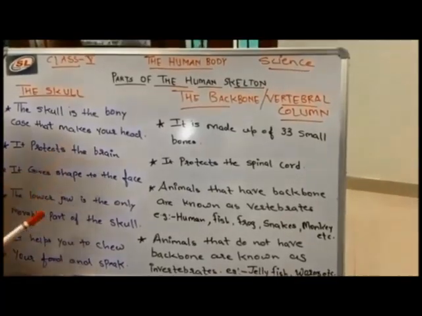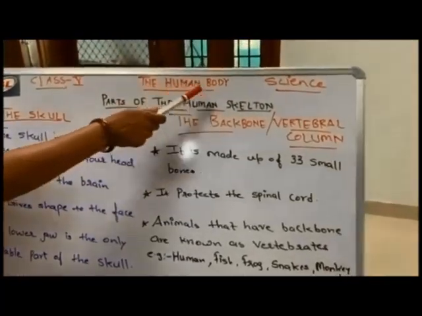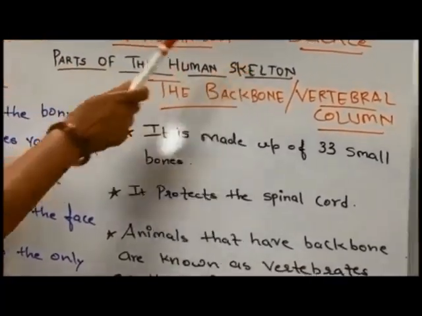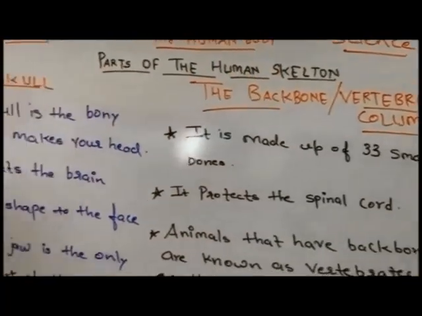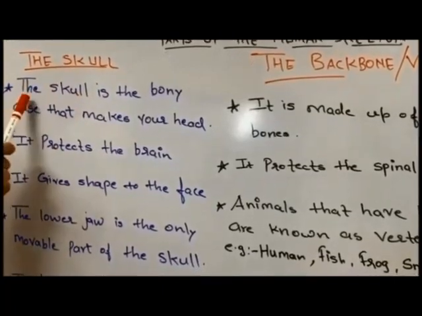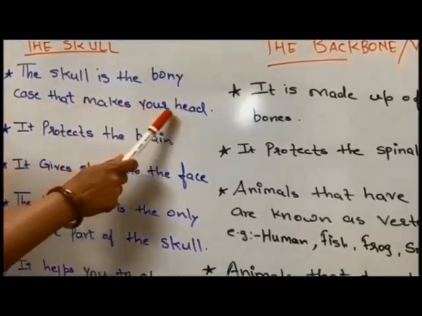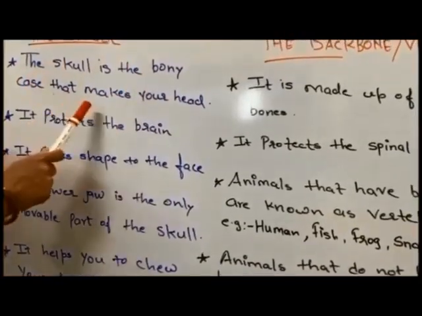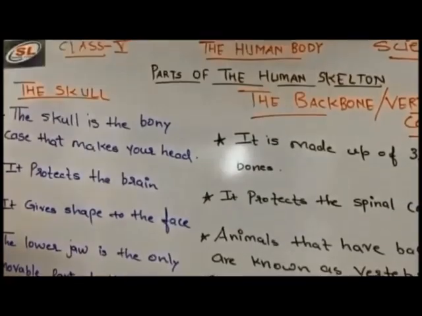So students, today we'll start with the next topic of the same chapter, the human body, that is parts of the human skeleton. Now we will discuss the different parts of the human skeleton. First, the skull. What is skull? The skull is the bony case that makes your head. Your head, it is made up of a bony structure. That bony structure is known as skull.